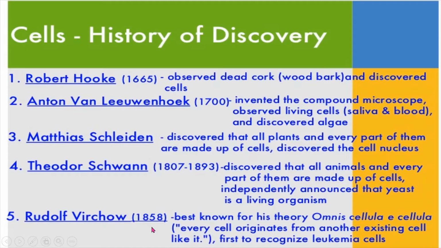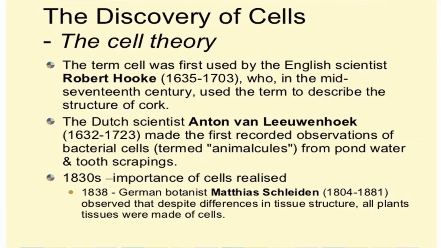Then Rudolf Virchow, in 1858. He was best known for his omnis cellula e cellula, or cell theory, that is, each and every cell originates from another existing cell which is already there. He was the first to recognize the leukemia cell, that is a white cell.